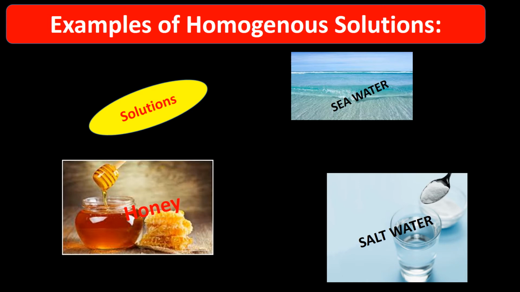Here the individual components cannot be seen distinctly. Examples: salt and sugar water. Sea water is also a solution. Honey and orange juice are certain examples of solutions.